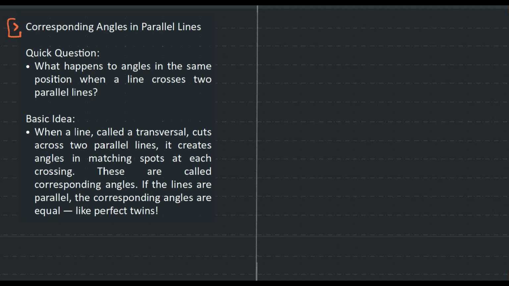So let's look at corresponding angles in parallel lines again. So we're looking at answering a question. What happens to angles in the same position when a line crosses two parallel lines? So we have seen this. When a line called a transversal cuts across two parallel lines, it creates angles in matching spots at each crossing. These are called corresponding angles. If the lines are parallel, the corresponding angles are equal, like perfect twins.